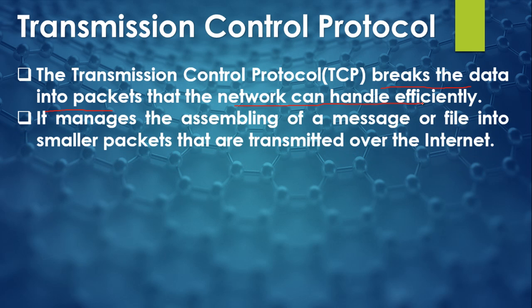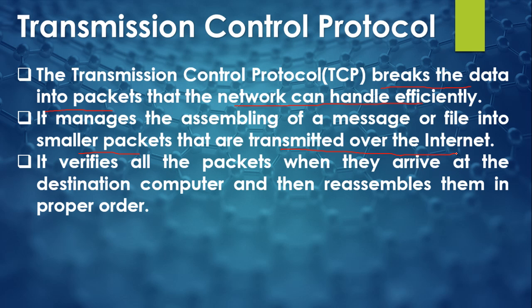It manages the assembling of the message or file into smaller packets that are transmitted over the internet. Okay, so the first task of the TCP is to break the message into packets. This is the part of the TCP protocol which is present at the source end.